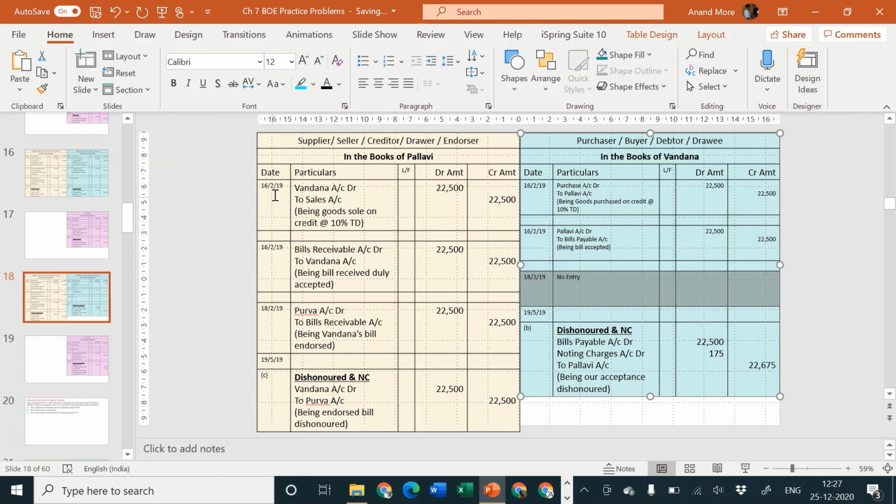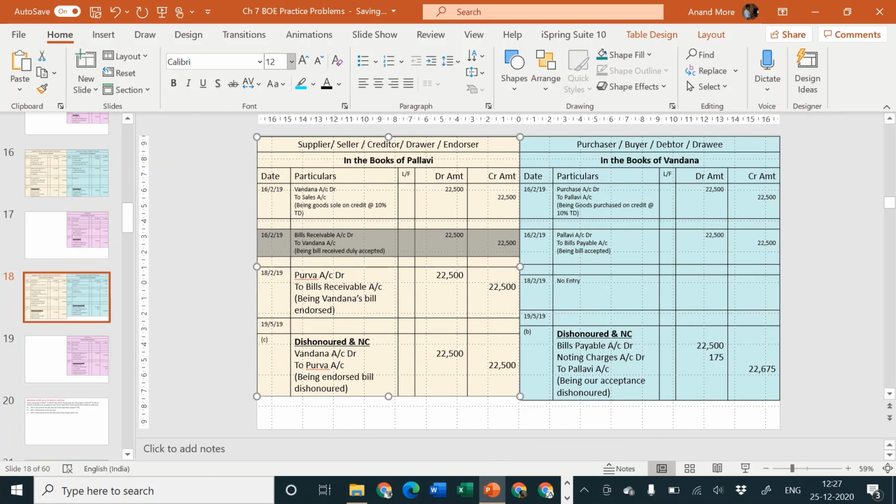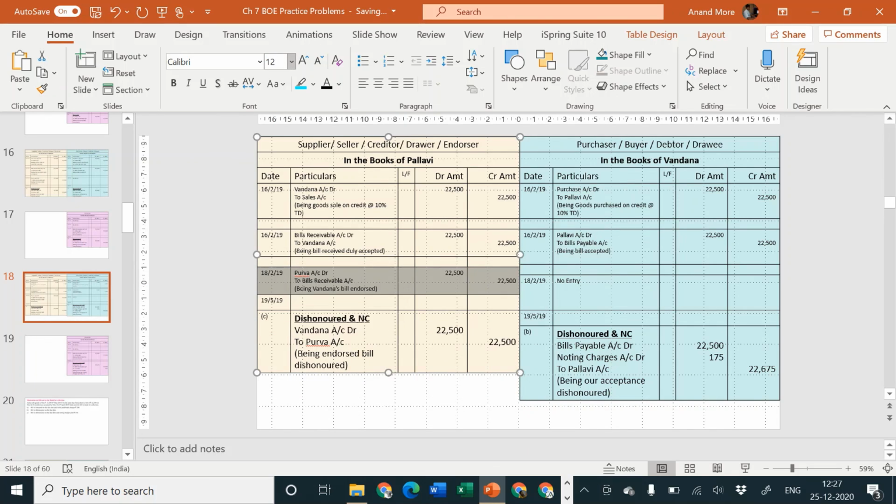Okay, so Vandana is going to specify that I did not honor the bill, so my bills payable is getting cancelled, matured by dishonor. So in that case it is necessary that I should cancel the bills payable from my books, and at the same time I should accept that I'll have to pay noting charges, and all these things are payable to whom? To Pallavi. I owe to Pallavi an amount of rupees 22,675.